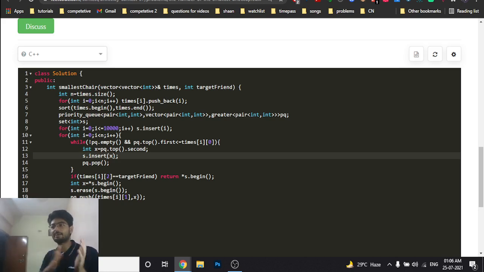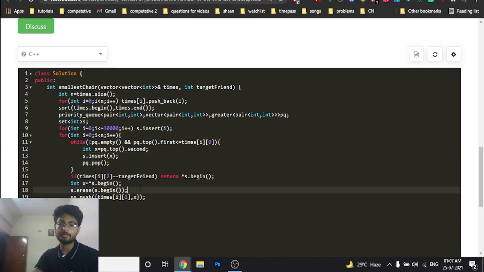So I will go over the priority queue and remove all the elements who want to leave or who have actually left. Because they are leaving, I have to free those seats, and seats are stored in the second variable, so we will push those seats back into the set. Now, because I am entering the party, the smallest seat I will get is the start of the set, because the set stores them in increasing order.